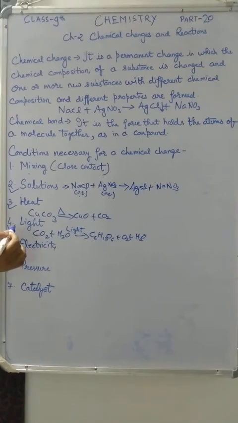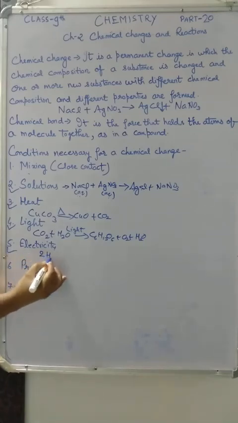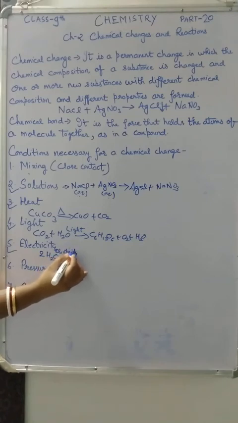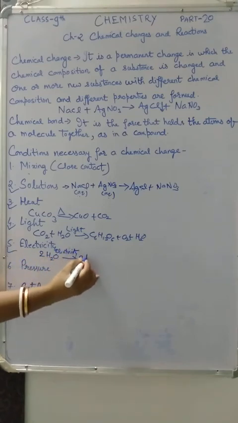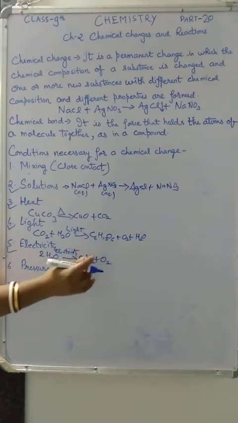And when light is compulsory for a reaction, those reactions are called photochemical reactions. See the difference between photochemical and electrochemical. For photochemical reaction, light is required. For electrochemical reaction, electricity is required. Certain chemical reactions like the decomposition of certain compounds occur only when electricity is passed through the substance. Very good example: if you pass electricity in water, you will get hydrogen and oxygen. You can separate hydrogen and oxygen.